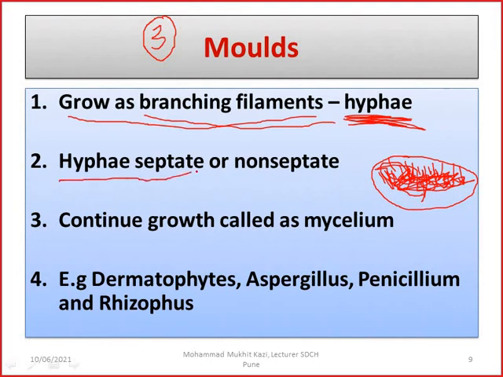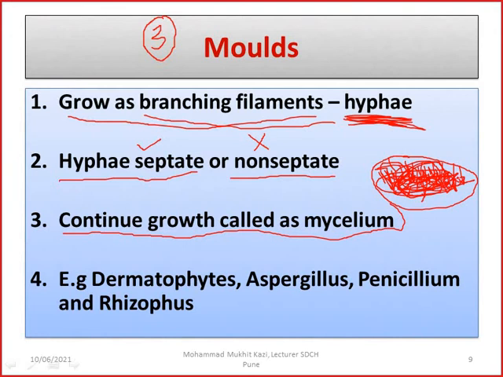Sometimes the hyphae are septate or may not be septate. So these hyphae are either septate or non-septate, and the continued growth is called mycelium. This growth is called mycelium. So this is a cottony growth on your culture media. As I told you, just keep a bread in your home, in the kitchen where moisture is there, and after 2-3 days you will see there is a black color growth, and that looks like a cottony growth.